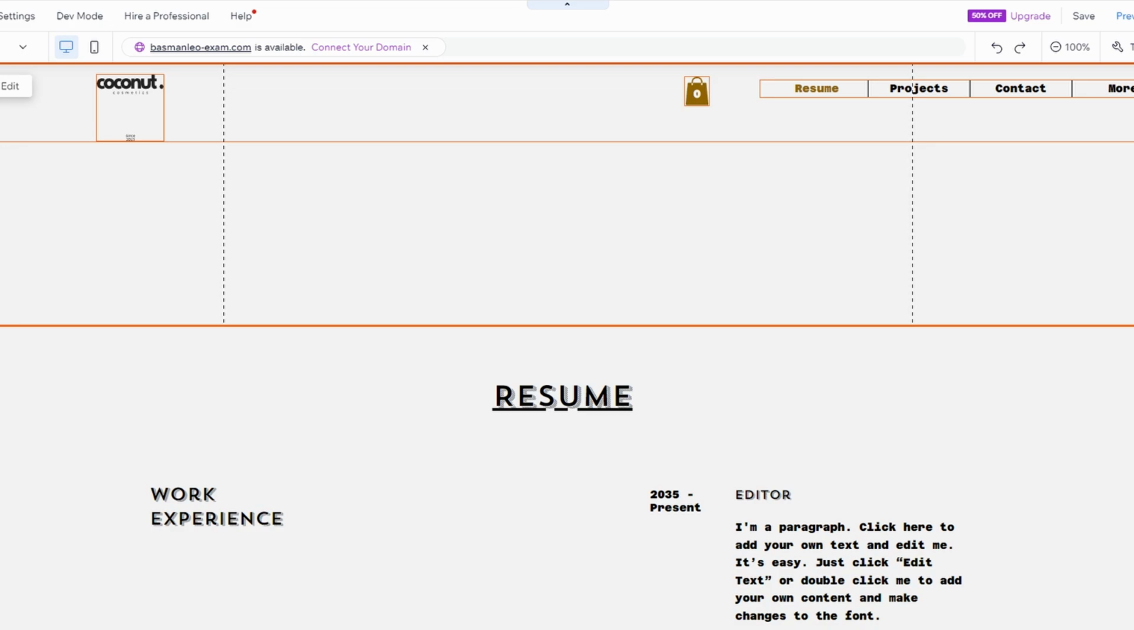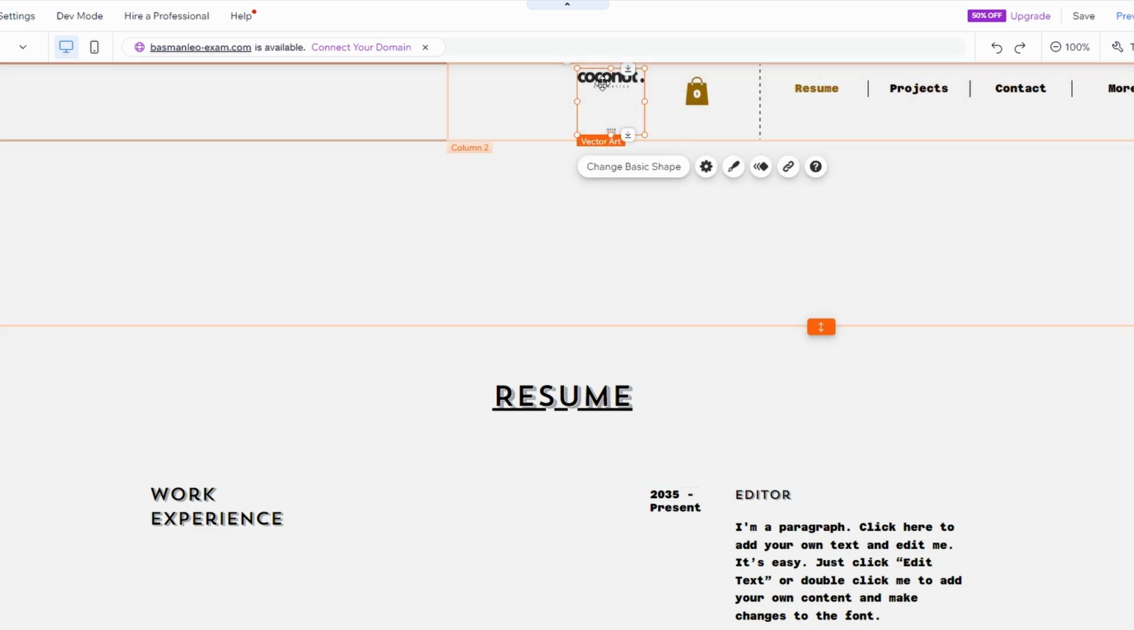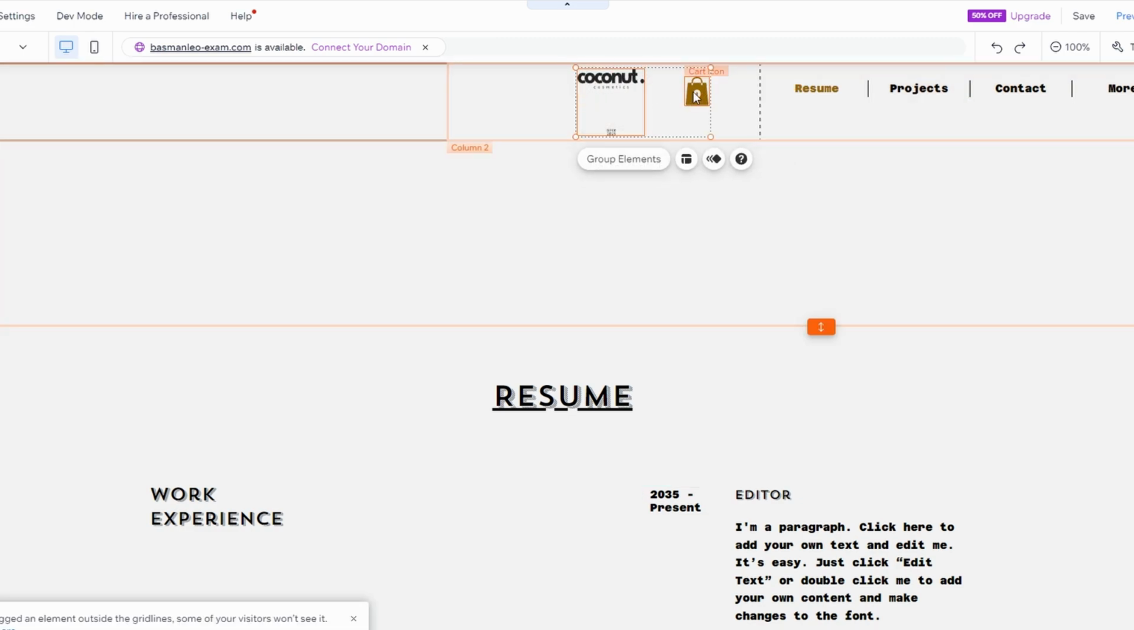This video shows how to group elements on Wix, which makes it easier to manage multiple design components at once. Click on one element. Hold Shift and click on additional elements you want to group. Alternatively, click and drag your mouse over multiple elements to select them all at once.